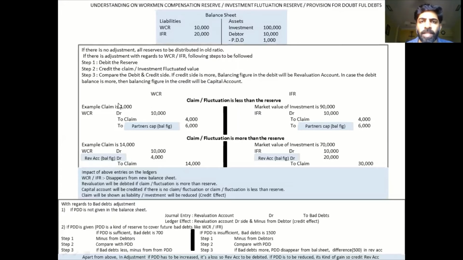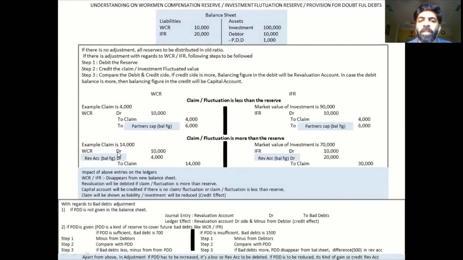Let's look into the first example. The claim is 4,000. You have a WCR of 10,000. So as per step 1, we are writing WCR debit 10,000. Step 2 is whatever is the claim, you have to write it down. So claim is 4,000. I have written it down in the credit side. Now I understand that out of reserve 10,000, 4,000 has been utilized. That means 6,000 reserve is there. It belongs to the partner. So I transfer it to partner's capital account.